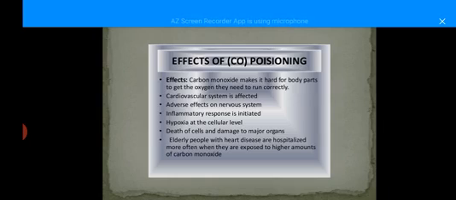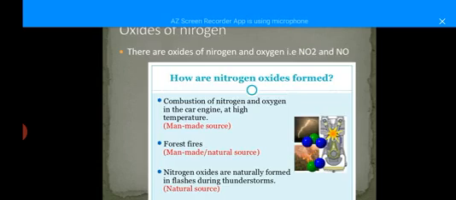Now we will go towards the next oxide, which is the oxides of nitrogen. We will study the oxides of nitrogen. First of all, what are the oxides of nitrogen? These are the oxides of nitrogen and oxygen, for example NO2 and NO. Nitrogen dioxide and nitrogen oxide are the oxides of nitrogen, and they are formed when nitrogen combines with oxygen.